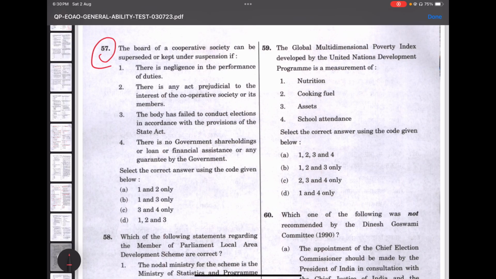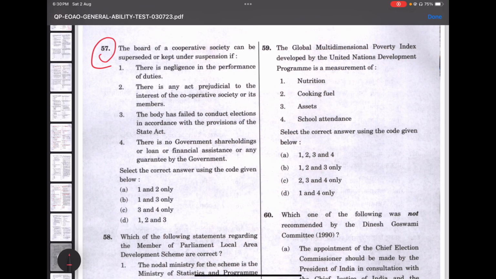Question number 57. The board of a cooperative society can be superseded or kept under suspension if there is negligence in the performance of duties, there is any act prejudicial to the interest of the cooperative society or its members, the body has failed to conduct elections in accordance with the provisions of the State Act, there is no government shareholdings or loan or financial assistance or any guarantee by the government.